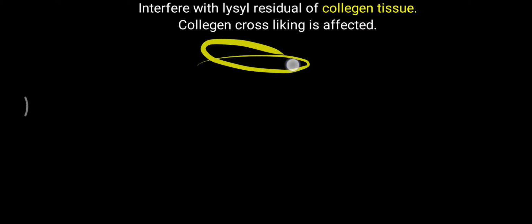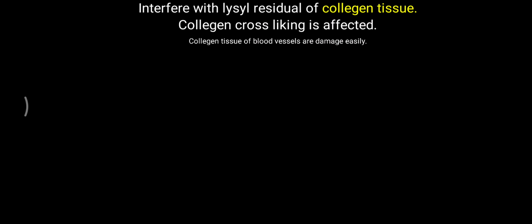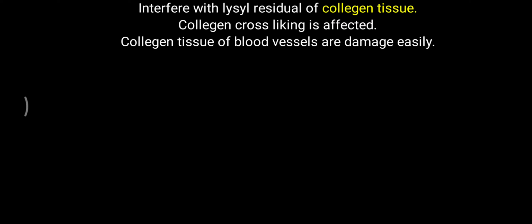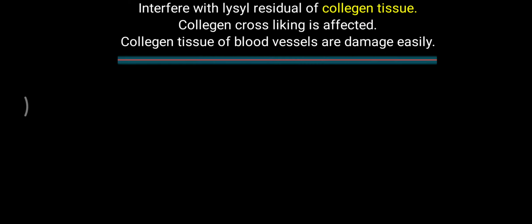First of all, homocysteine interferes with the lysyl residue of the collagen tissue. Lysyl is the amino acid lysine, which is present in the collagen fiber. Due to the effect on this lysyl residue, collagen cross-linking will be affected, because cross-linking occurs with the help of this lysine amino acid. So due to the effect on the collagen fiber or collagen tissue, blood vessels are damaged, because collagen fiber is present in the blood vessels. For the strength of the blood vessels, this collagen fiber is needed, and because of homocysteine, collagen fiber is affected, and that will lead to damage of the blood vessels.